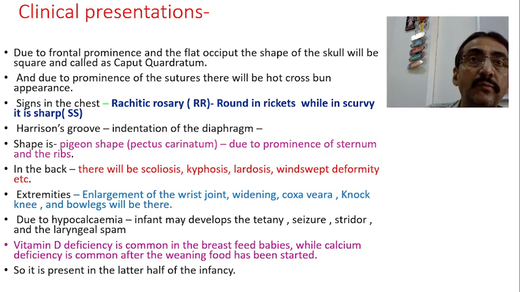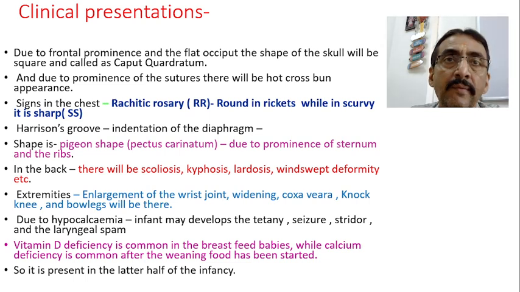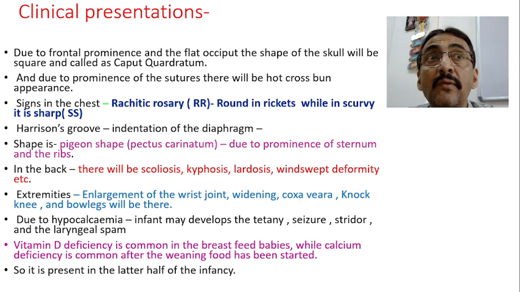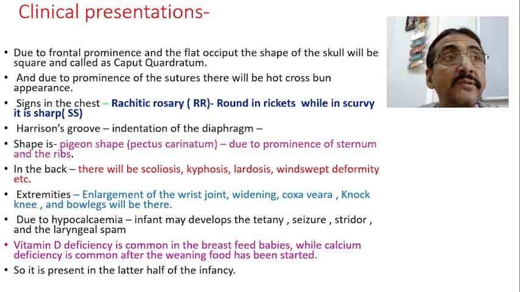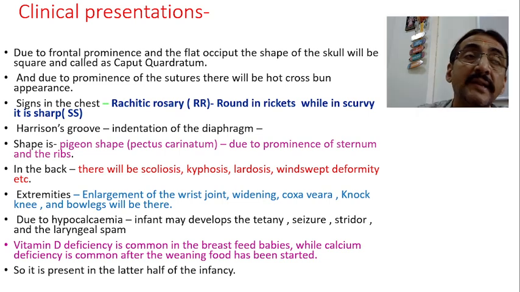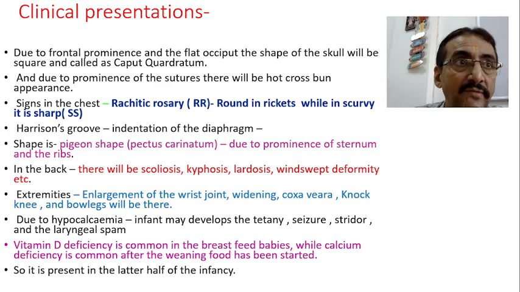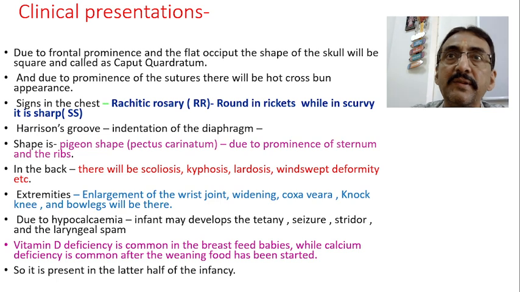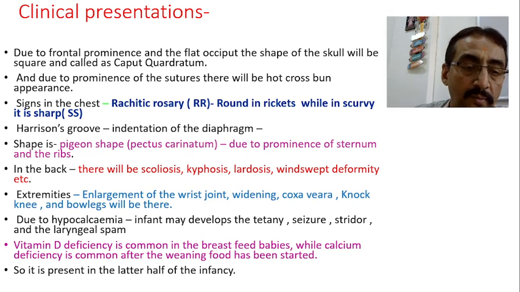Whereas after 6 months, if rickets starts, then most commonly it is not because of the breast milk, most probably it is because of calcium deficiency. You are giving a weaning or complementary food which is low in calcium. That may be the cause. Then if it is not responding to calcium supplementation or vitamin D supplementation, that comes under the category of refractory rickets, which we have discussed. Vitamin D dependent rickets, where the problem is not with the intake, but with the formation of the active form of vitamin D, or some enzyme problems, receptor problems, or chromosomal problems, etc.